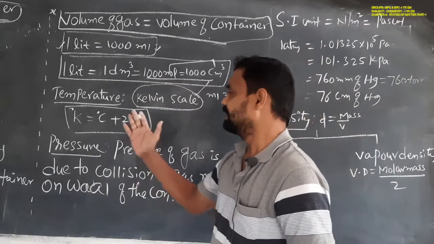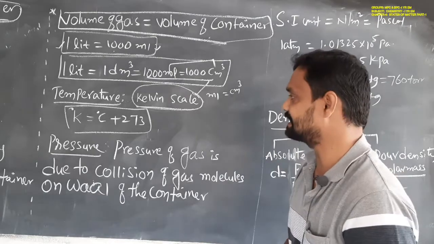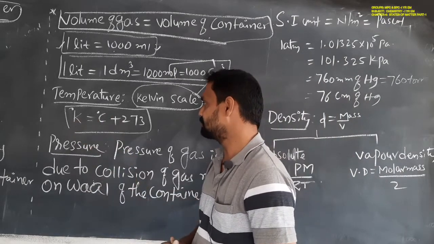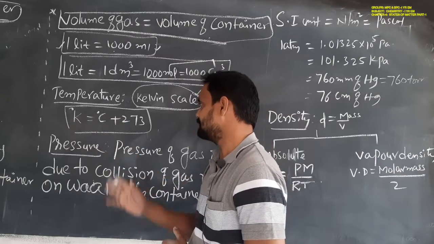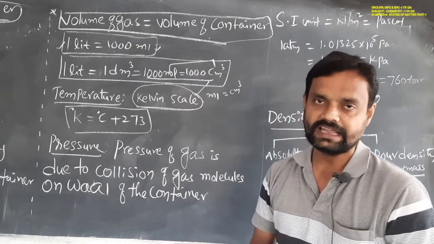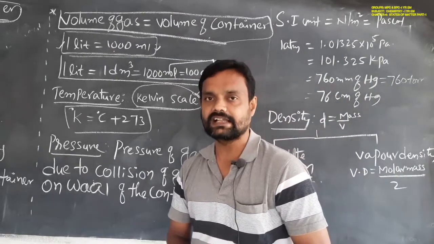To convert degrees centigrade to the Kelvin scale, the conversion is: degree Kelvin is equal to degree centigrade plus 273. When we add 273 to the degree centigrade value, we get the Kelvin scale temperature.